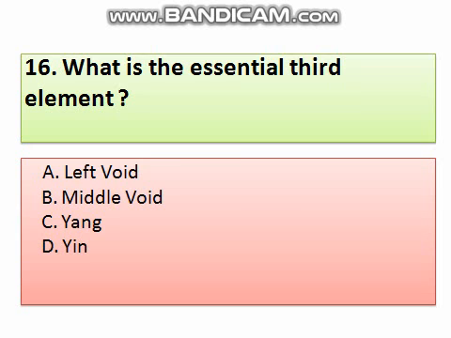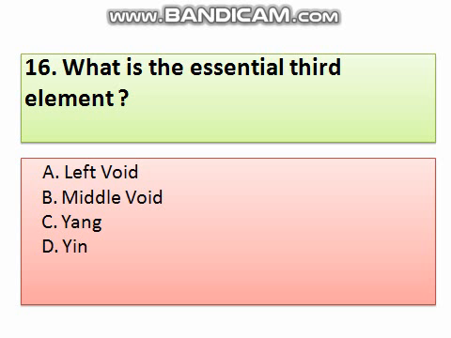Question number 16. What is the essential third element? Option A, left void. B, middle void. C, yang. D, yin. Correct answer is middle void. Essential third element is middle void. Yin, yang and middle void. These are the three elements of Shan Shui.